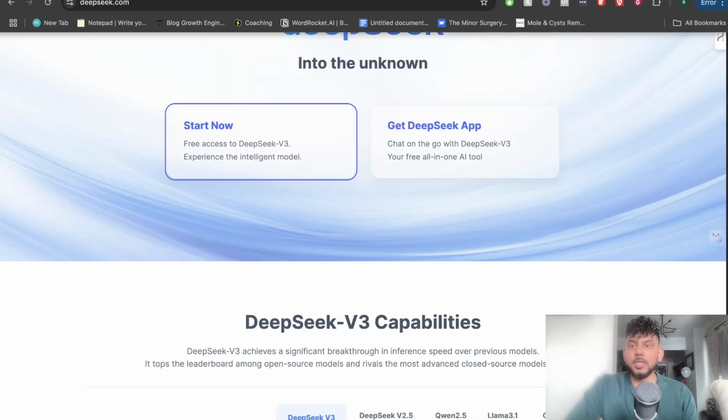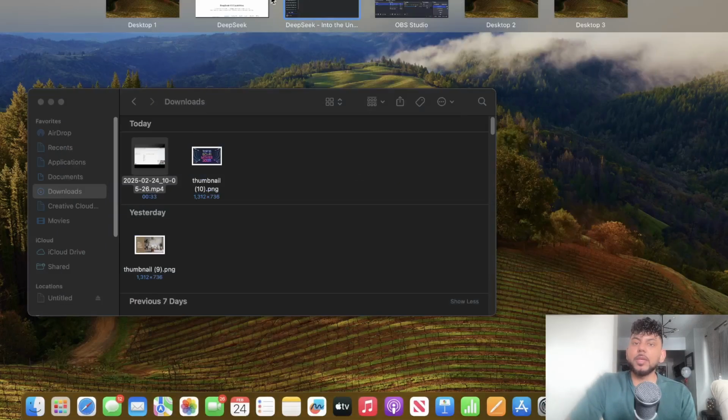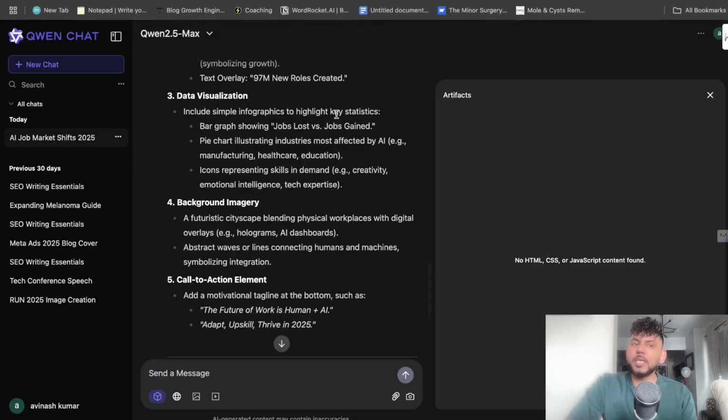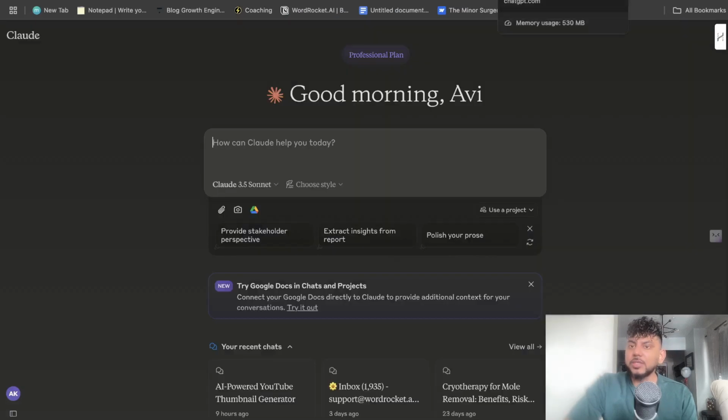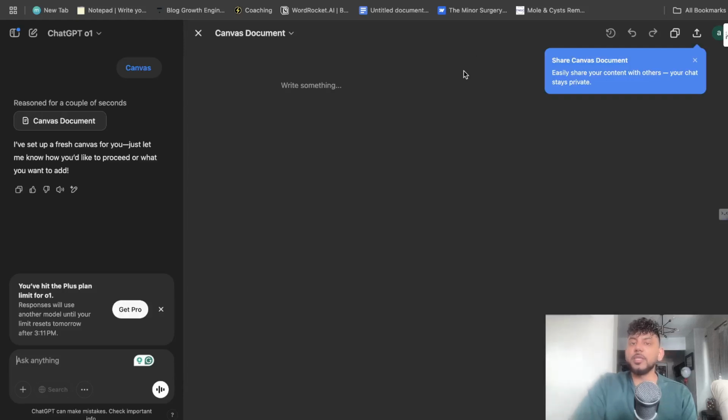The problem with DeepSeek is that it's sometimes hard to get in, and it's very overloaded in terms of people using it. So sometimes I'm not able to use all of its features. I'm not able to use the search or Deep Think R1 to really see the power of DeepSeek. So it makes the process a little bit harder to get my outputs. I've been testing Qwen and I think it's pretty good as well, and I'll continue to test it. But from my initial testing, I would say Grok is definitely number 1 or number 2, while we have O1 from ChatGPT sort of rivaling Grok.